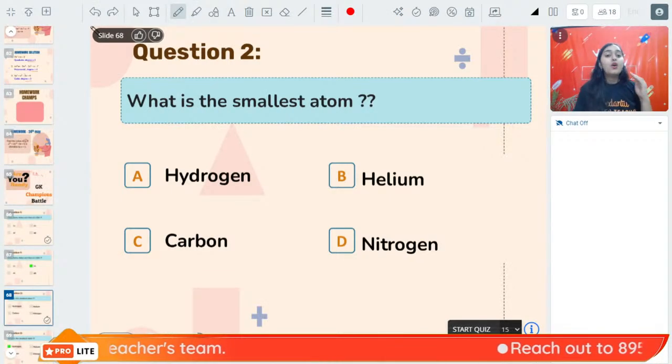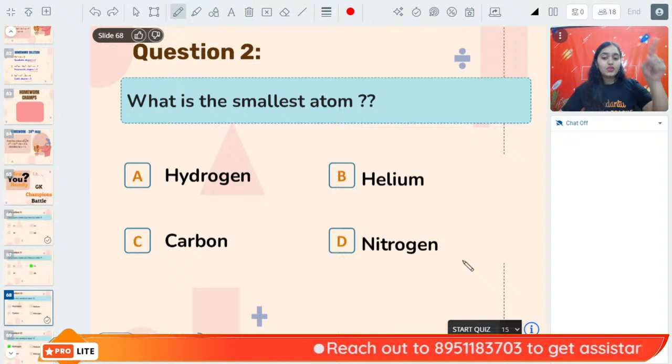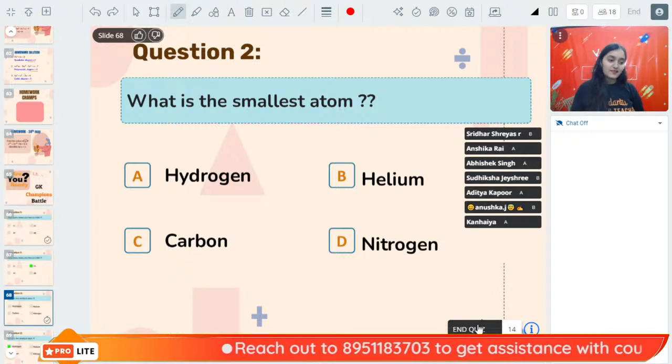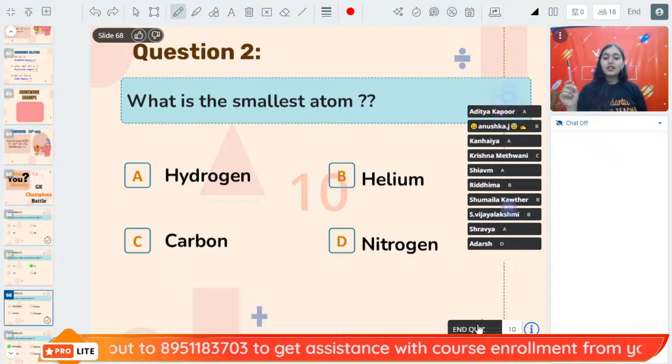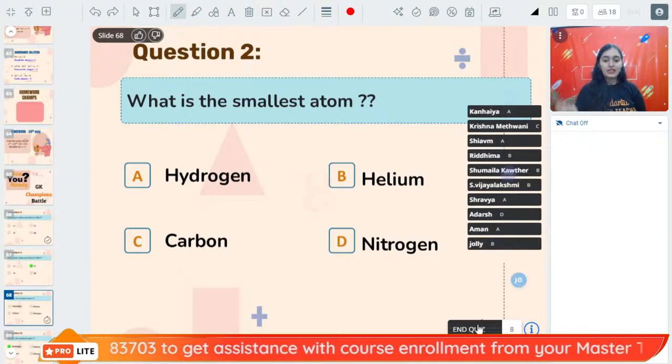Question number 2. What is the smallest atom out of all? 3, 2, 1, go. Mark your answers. What is the smallest atom of all? Hydrogen, helium, carbon, nitrogen.